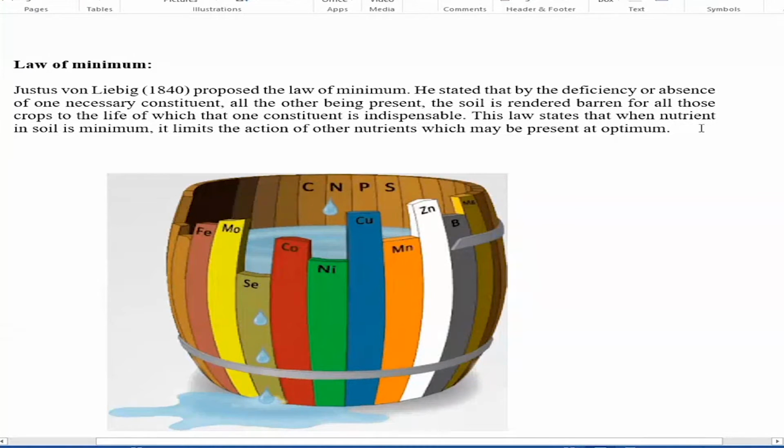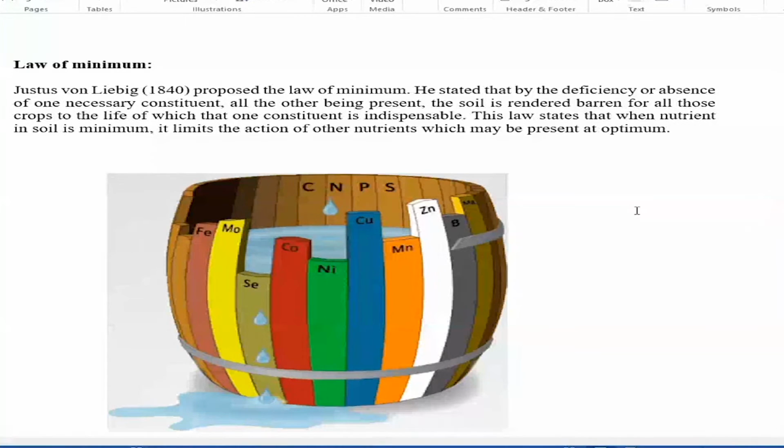This law states that when a particular nutrient in soil is minimum, it limits the action of other nutrients which may be present at optimum. That means if the soil is supporting all nutrients except one, suppose the soil has a sufficient amount of nutrients like nitrogen, phosphorus, potash, calcium, magnesium, but is deficient in sulfur.